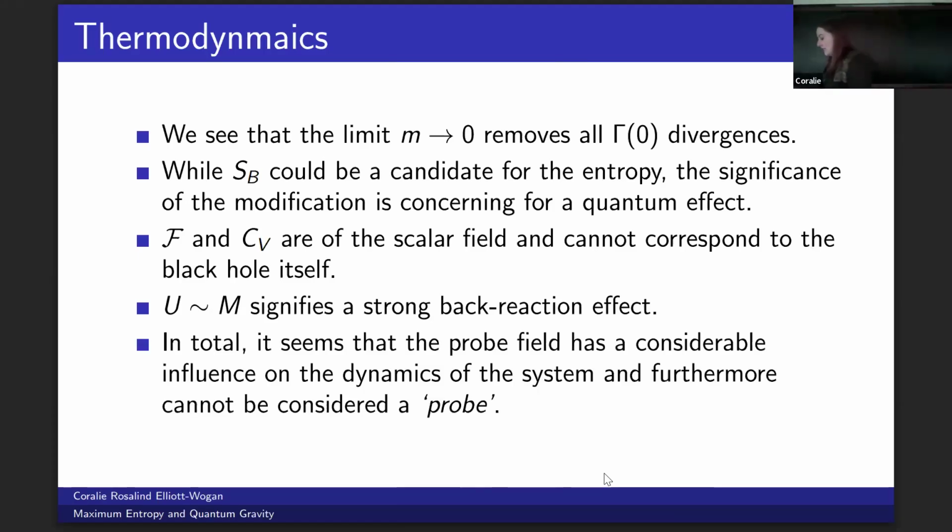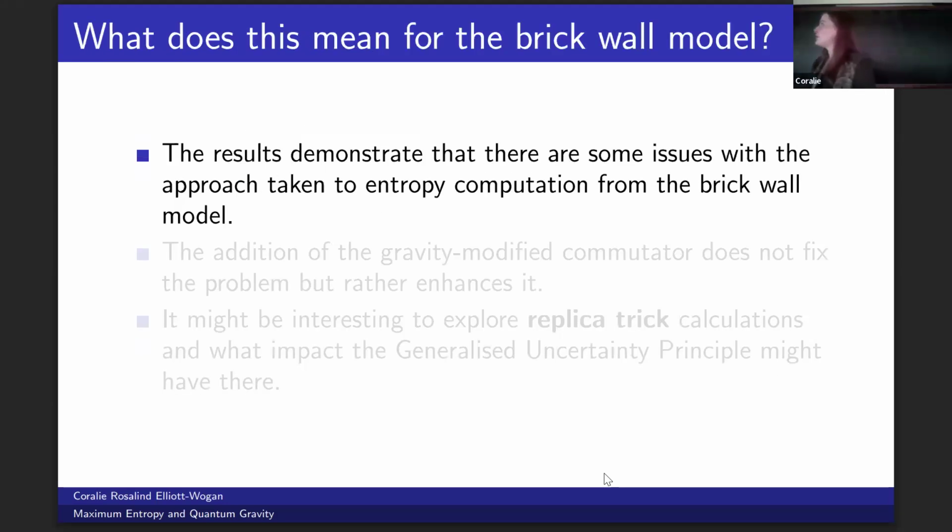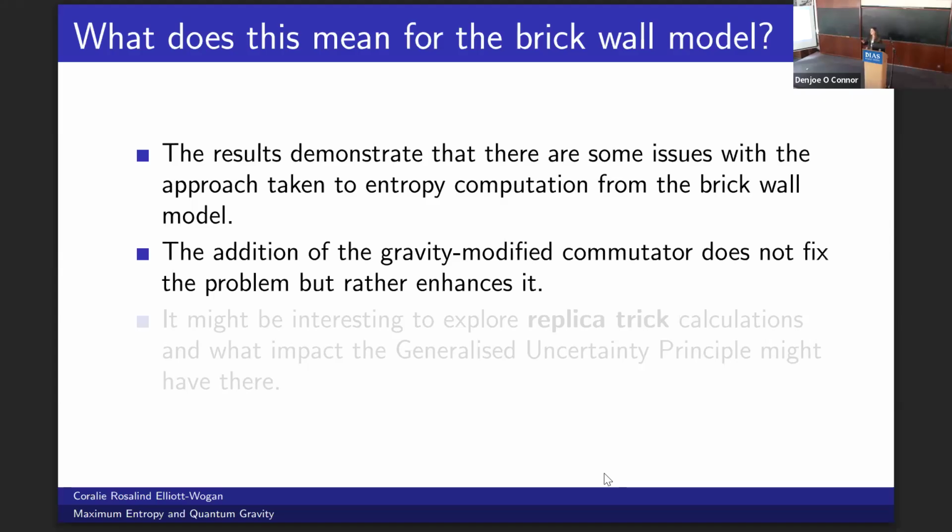All of this combined indicates that the so-called probe field that we defined actually has a considerable influence on the dynamics of the system, and furthermore, we can't really consider it a probe field at all. What does this mean for the future of the brick wall model? It's not great. These results demonstrate that there's definitely something going on that we don't fully understand. While we hoped that the addition of the gravity-modified commutator might fix some of these issues, it actually enhances them.